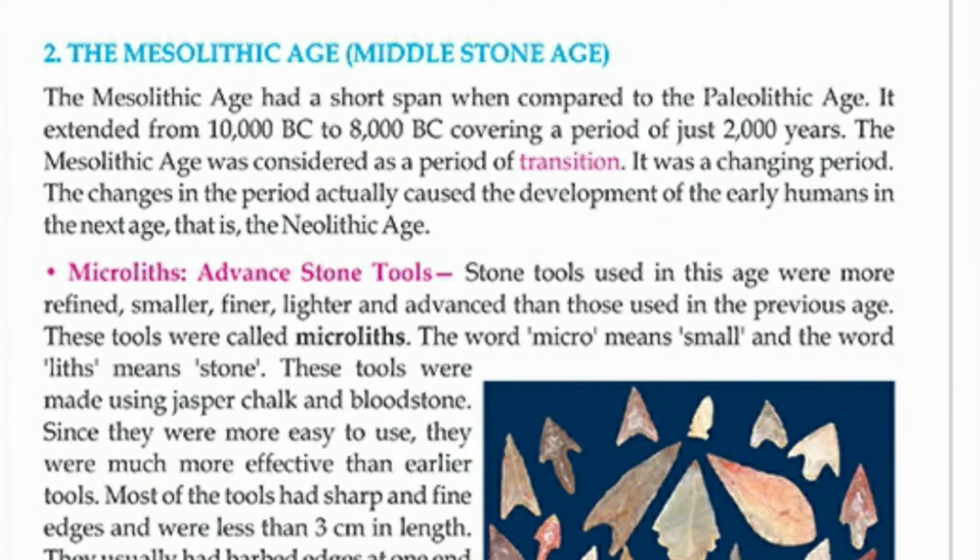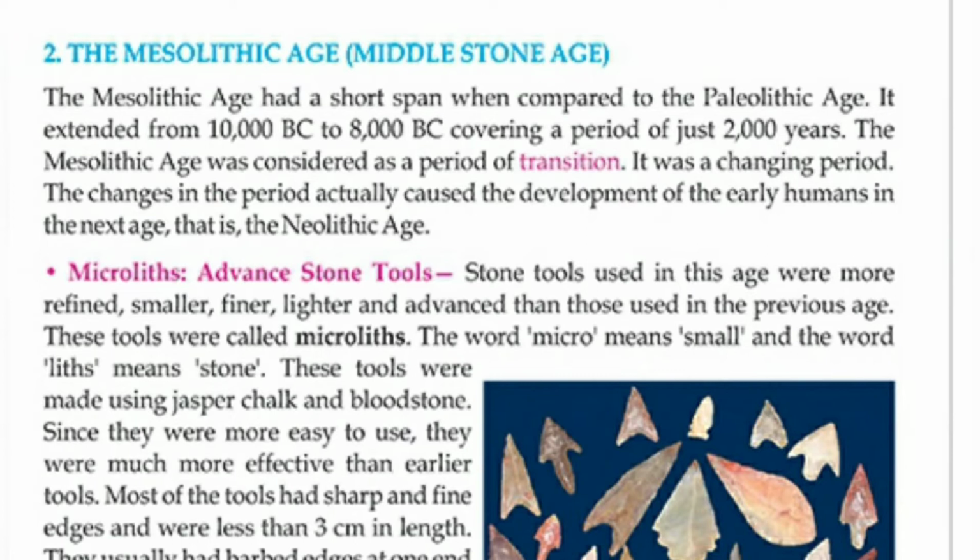In this video, we will discuss the Mesolithic age, meaning the Middle Stone Age. What is the Middle Stone Age and why is it called the Mesolithic age?